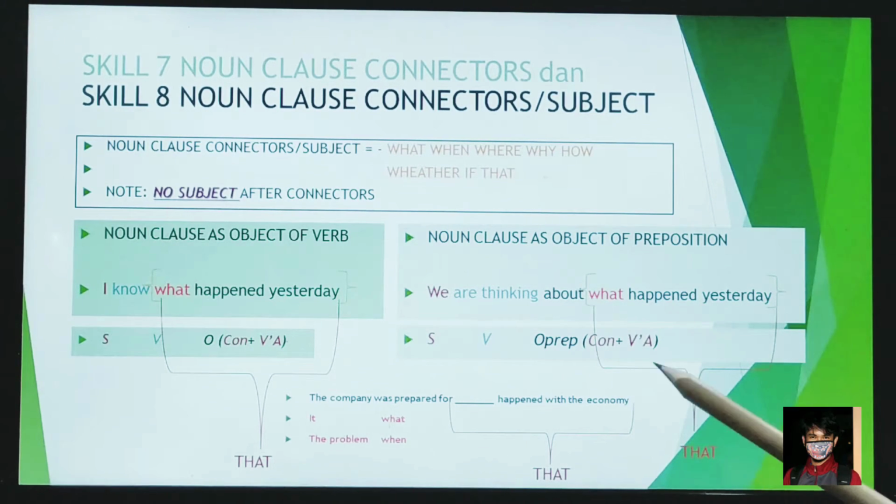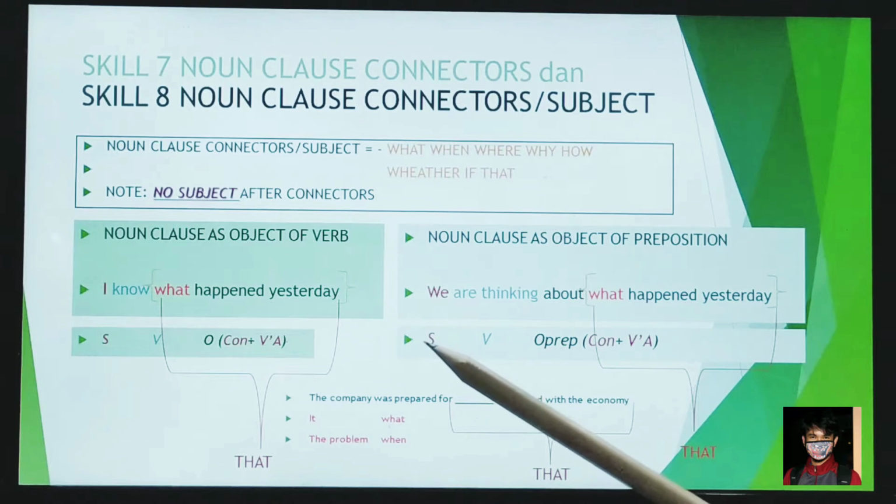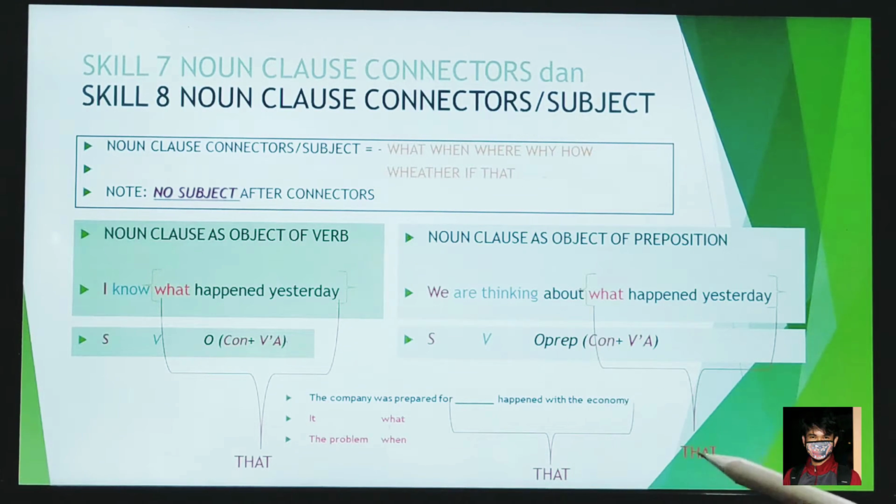We could substitute this with that. In simple language: we are thinking about that.